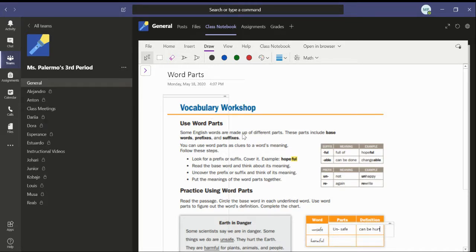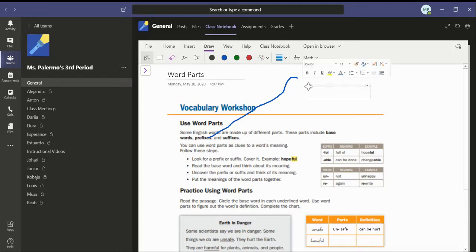So we have learned these things already in class, so this is going to be a quick review of what these words mean. So repeat after me: base word, prefix, and suffix. One more time: base word, prefix, suffix. So we're going to start with reminding ourselves what the word, let's go with blue, prefix means. We're going to skip base word for now.